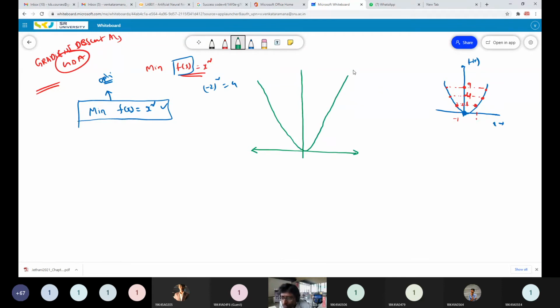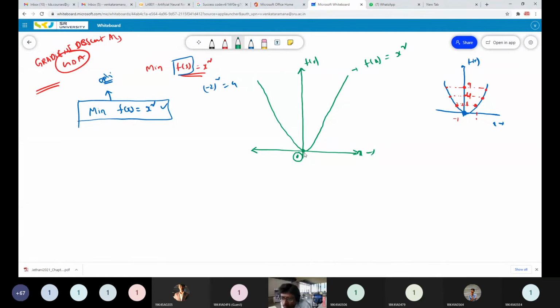So this curve represents f of x equal to x square. Now, f of x, and this is x square. I want to find the minimum value of f of x. The objective function will vary like this, and I want to find its minimum value. I know it is 0, but how we get this point 0 by using the gradient descent algorithm, we are going to discuss.